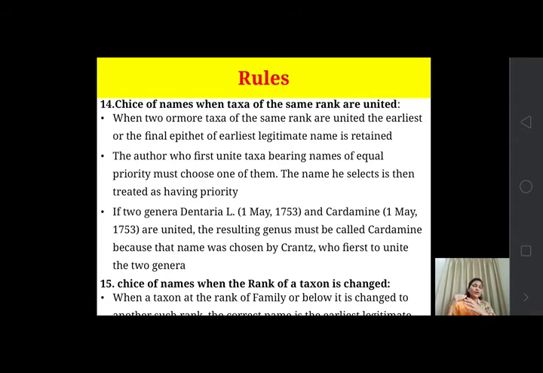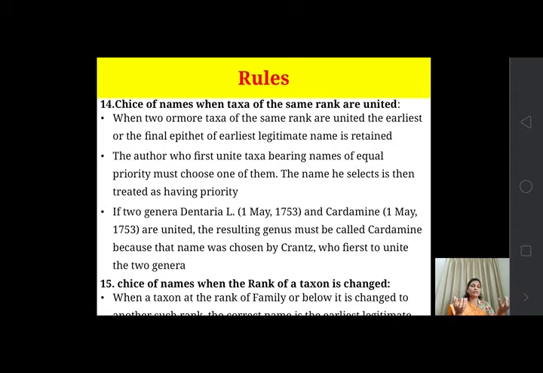And the author who first unites taxa bearing names of equal priority must choose.